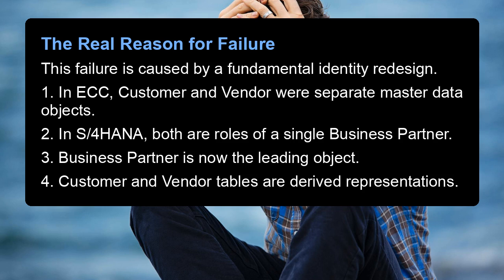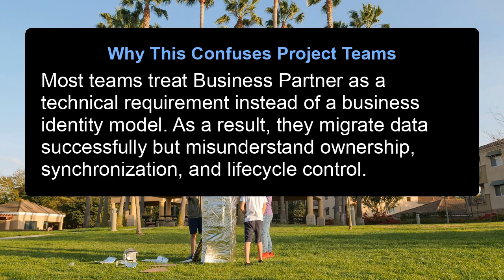1. In ECC, customer and vendor were separate master data objects. 2. In S/4HANA, both are roles of a single business partner. 3. Business partner is now the leading object. 4. Customer and vendor tables are derived representations. Why this confuses project teams. Most teams treat business partner as a technical requirement instead of a business identity model. As a result, they migrate data successfully but misunderstand ownership, synchronization, and lifecycle control.